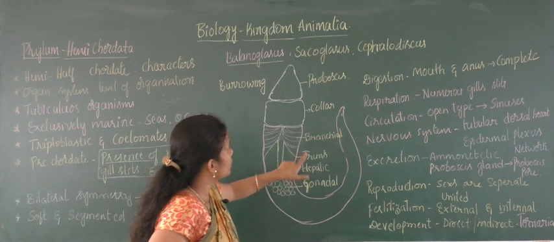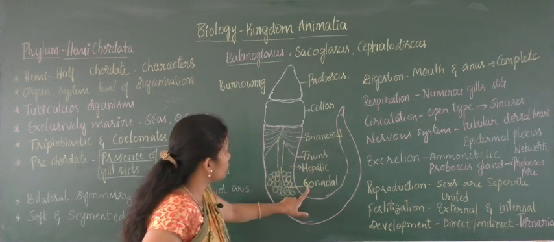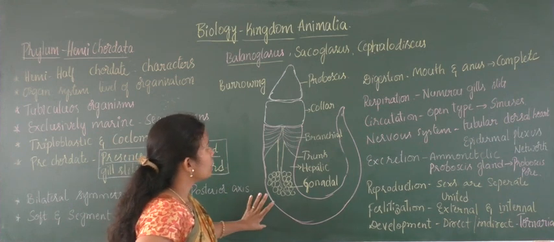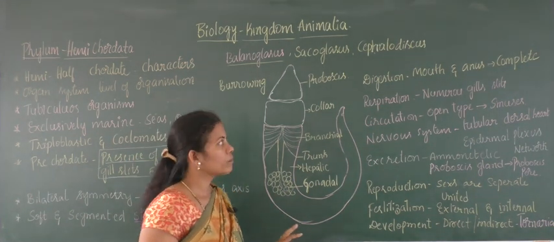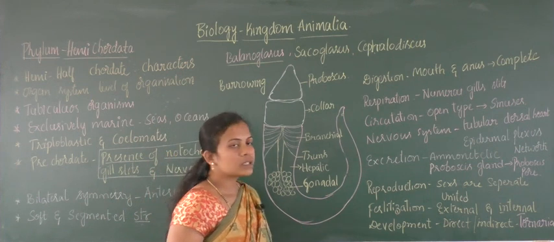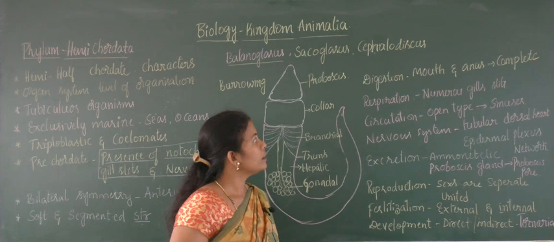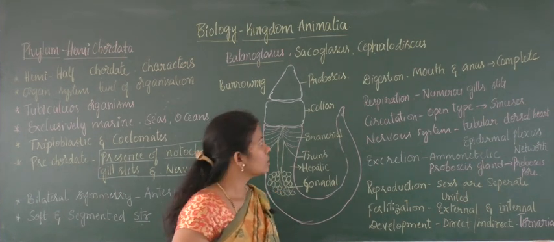And this trunk can be divided into branchial, hepatic and gonadal regions. So, regarding the structure of Balanoglossus, coming to the digestive system, mouth and anus are present. That is why they exhibit a complete digestive system, and they have intracellular digestion.